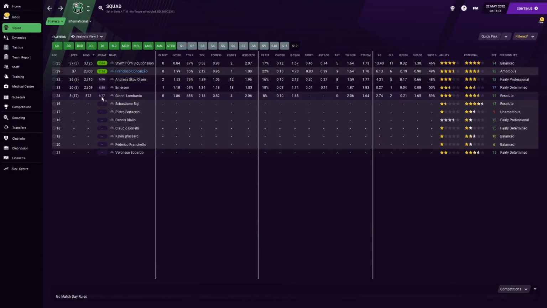And I feel like the reason that his rating is so low is because he's made a lot of substitute appearances. And usually, unless you score or get an assist off the bench, most of the time your substitute appearances will drag that average rating down, because you'll mostly just get a 6.6 or a 6.7, because there's not enough time to make an impact. So I'm very, very interested in that.